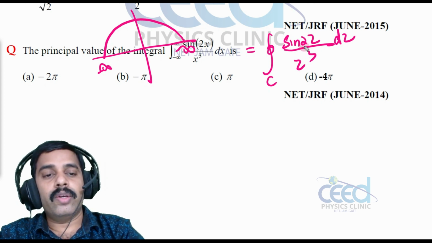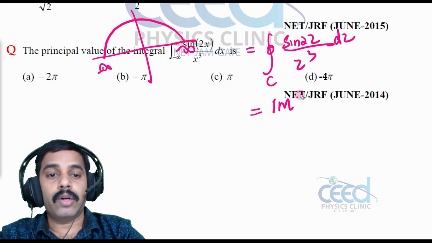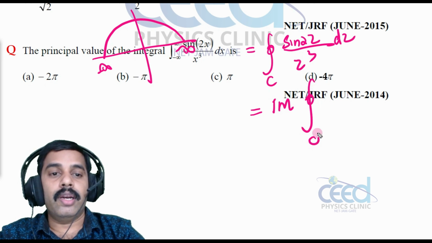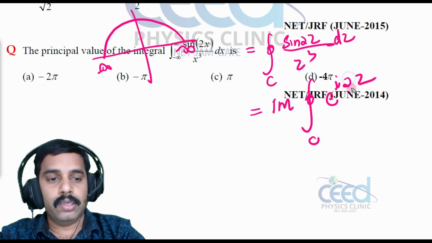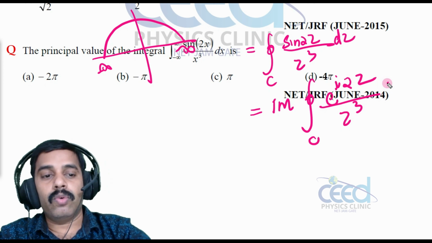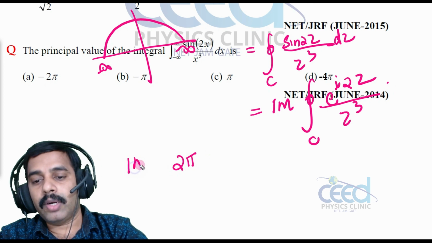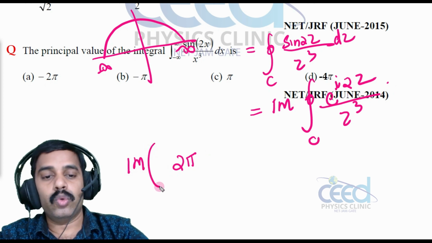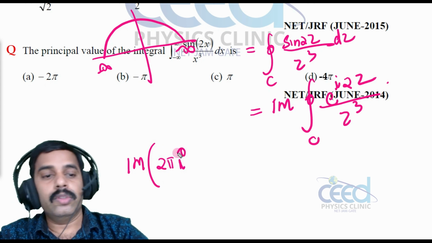So to do this kind of function, what I am going to do is write this as the imaginary part of the contour integral of e raised to i 2z divided by z cube. Now we can calculate the contour, that is 2πi into the residue, and we take the imaginary part of that. What is the residue?